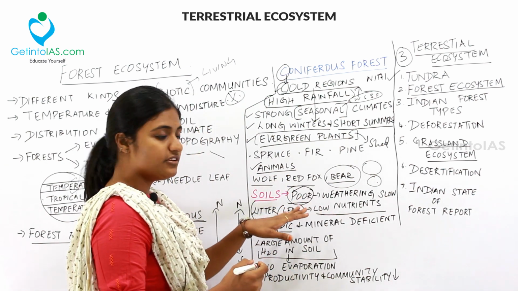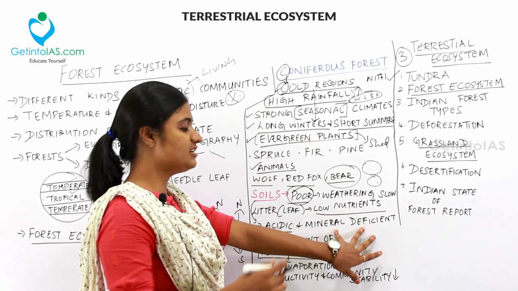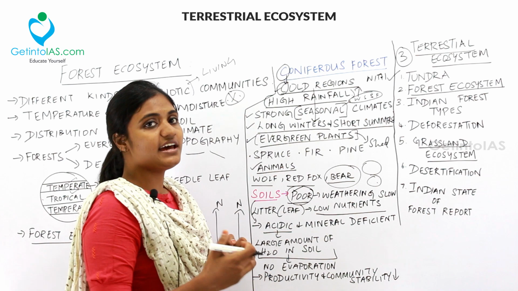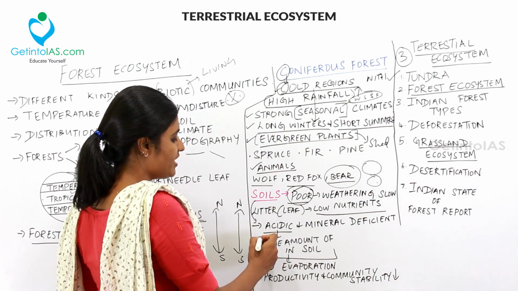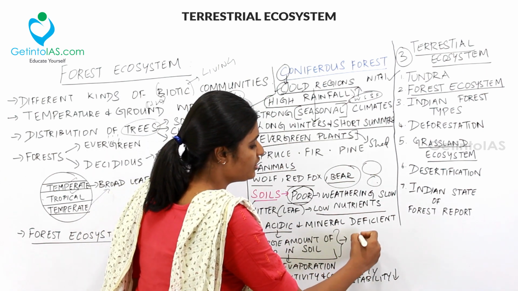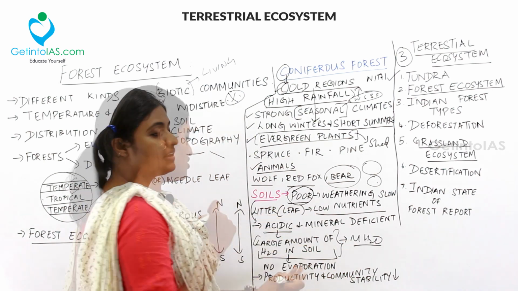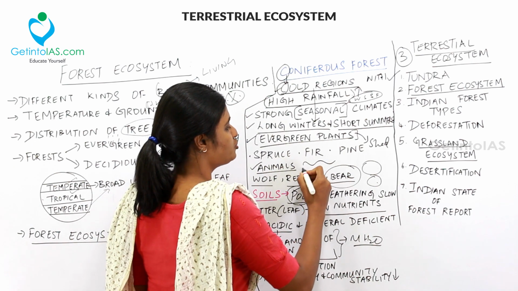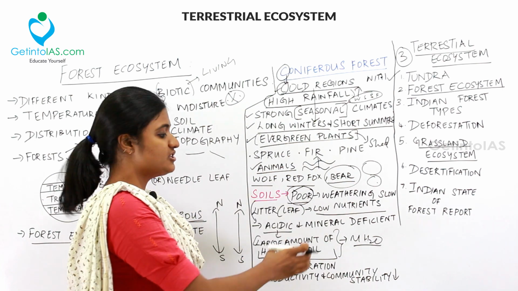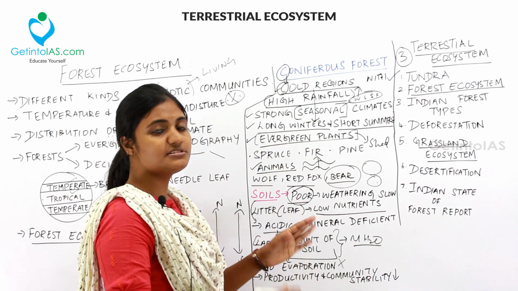Next thing is the soil will be acidic and mineral deficient. We already saw the soil is mineral deficient because the leaf has low nutrients, and hence why it is acidic. Why it is acidic means the soil has a large amount of water in it. I mean the soil has moving water present inside it, and this water makes the soil acidic, and hence there is no evaporation. If the evaporation process is happening, the soil won't be acidic. So evaporation is not happening in the coniferous forest region, and hence the soil becomes acidic.